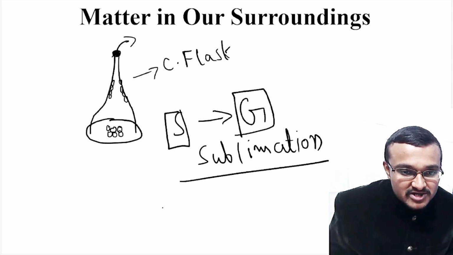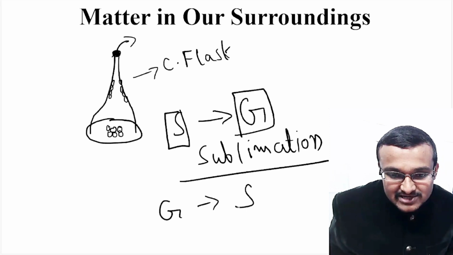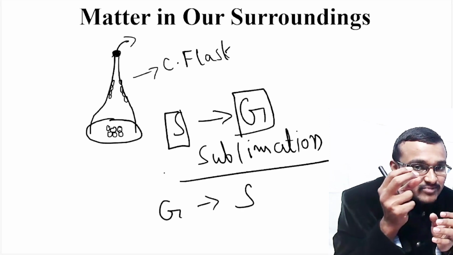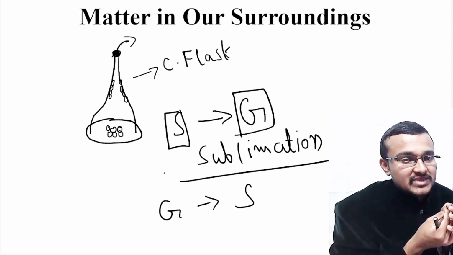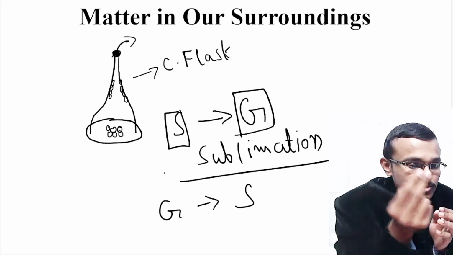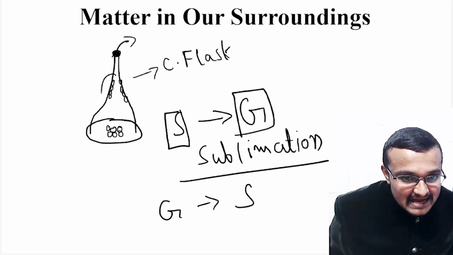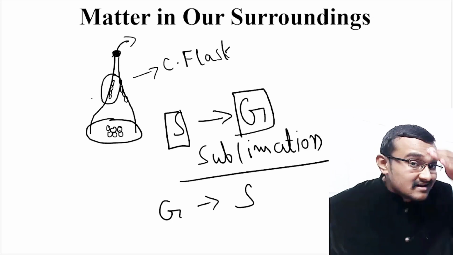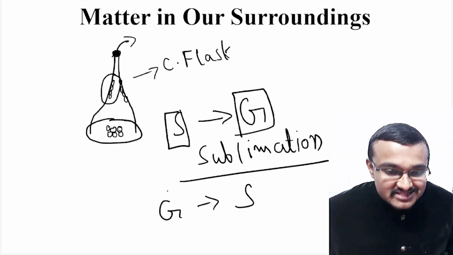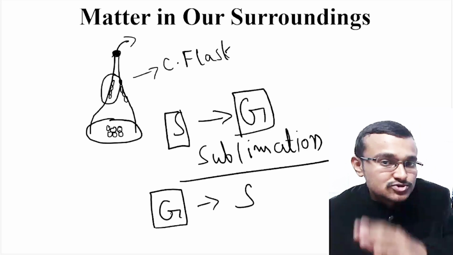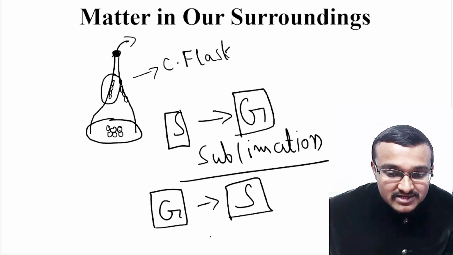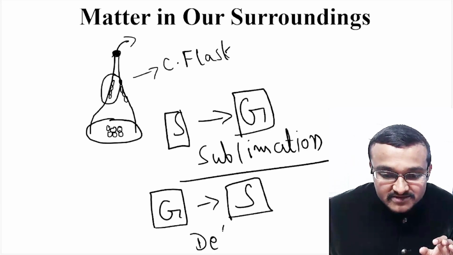So this conversion of gas into solid, that is, the gaseous particles of camphor converting back to solid, means that some amount of deposition is happening on the conical flask layer. This conversion of gaseous state matter into solid state matter is known as deposition.